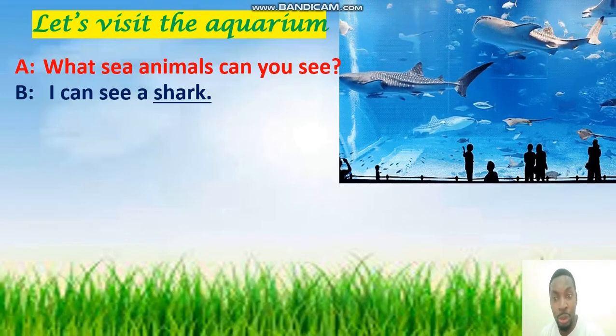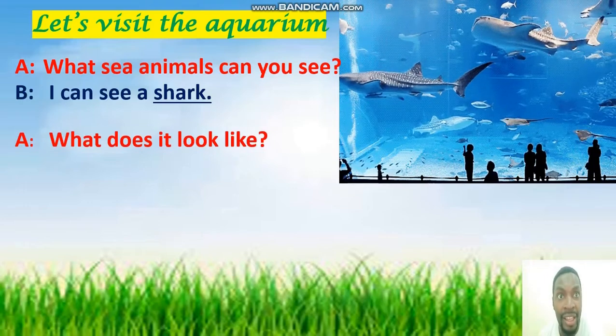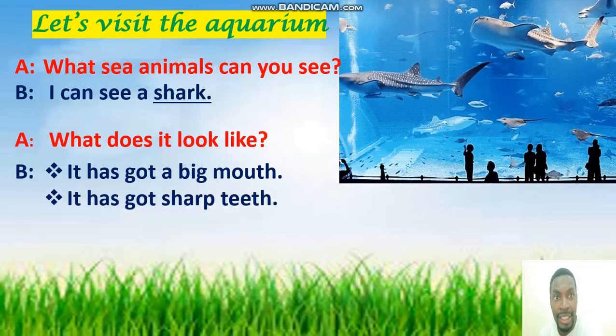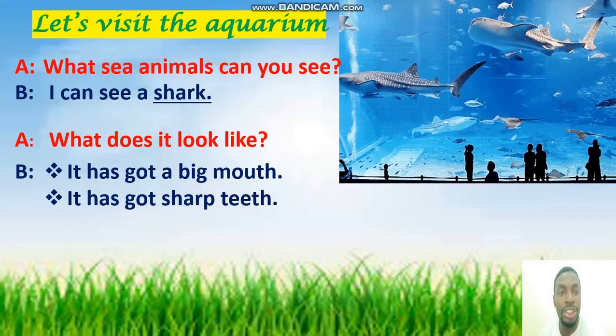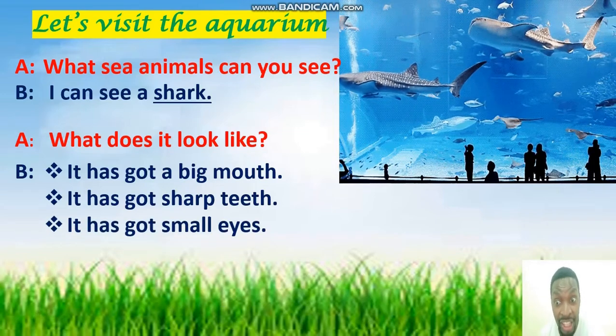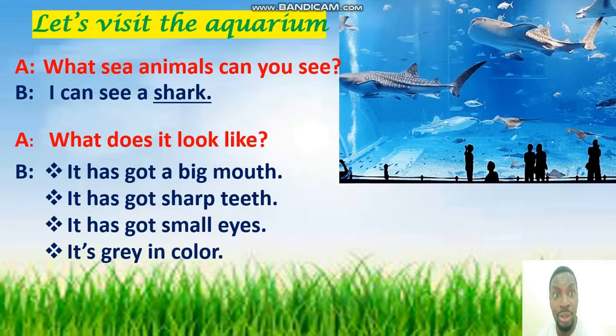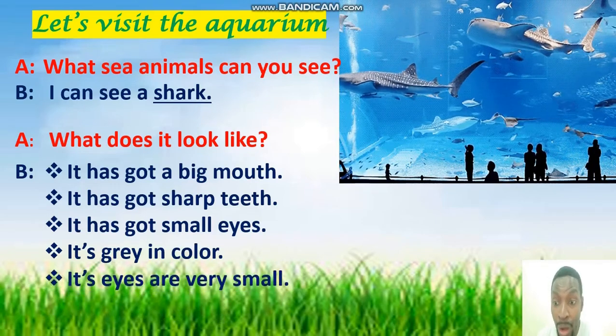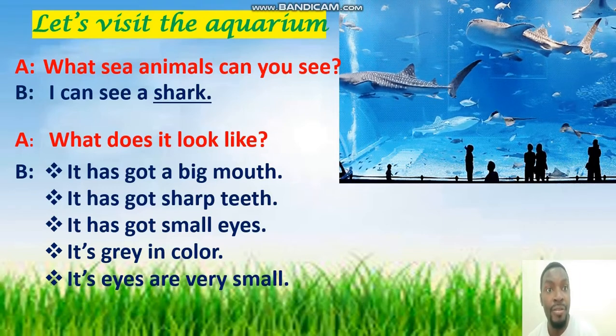So, student A is gonna say, what does it look like? B is gonna say, it has got a big mouth. It has got sharp teeth. It has got small eyes. Can you look at the eyes? They are too small. It's gray in color. Its eyes are very small.